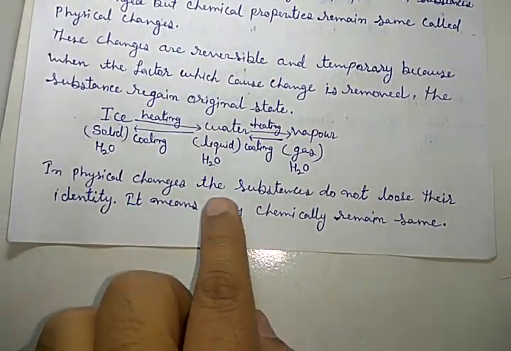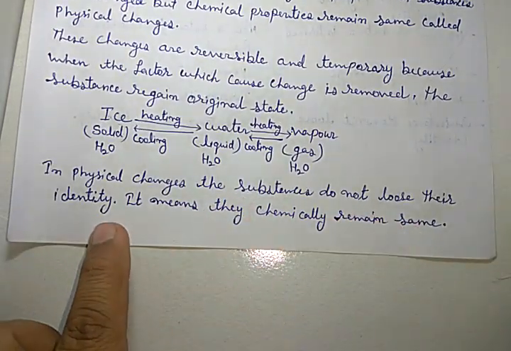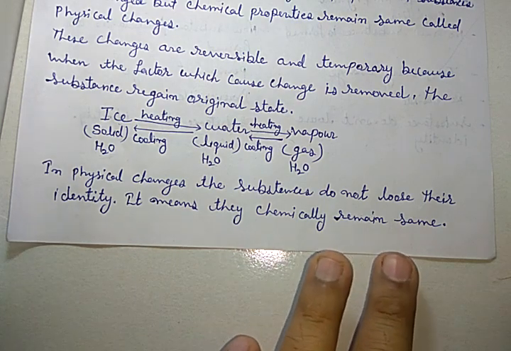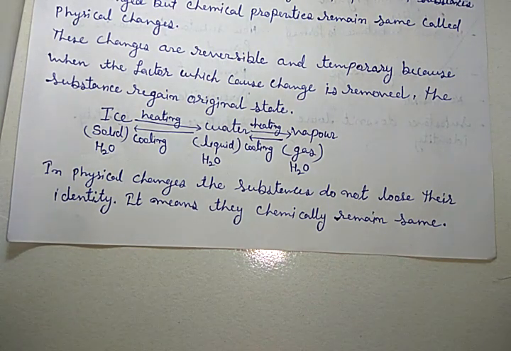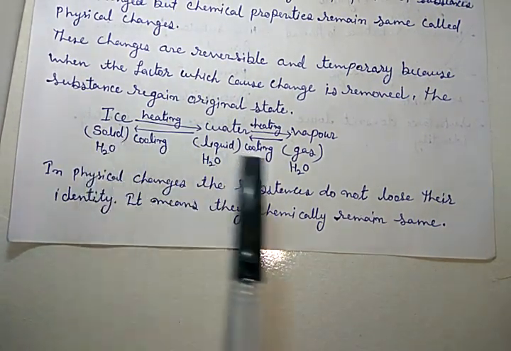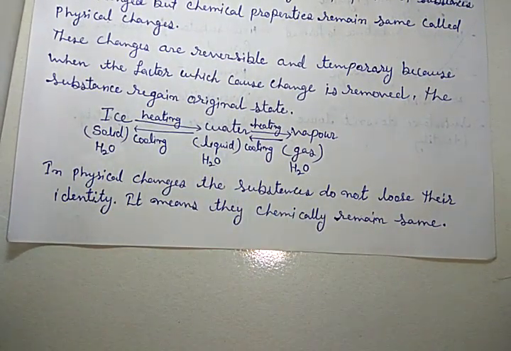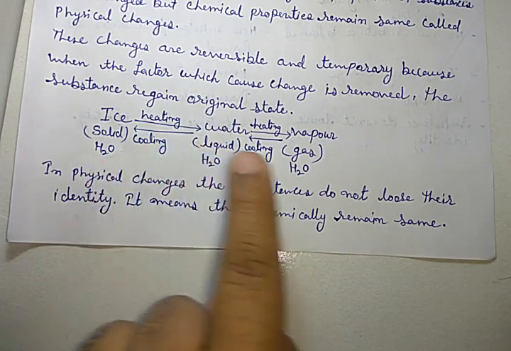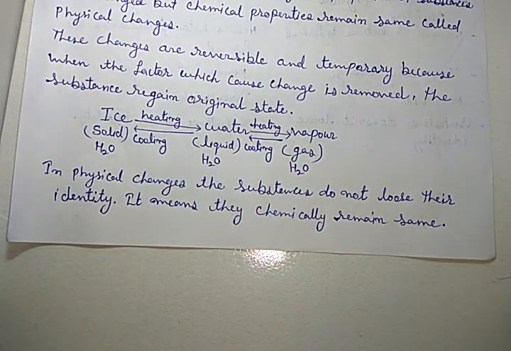In physical changes, the substance does not lose its identity. It means they chemically remain the same. Here, that is H2O, that is H2O, and that is also H2O. It does not lose its identity. Chemical composition H2O, here H2O, and here is also H2O. So there is no change, they are chemically the same.